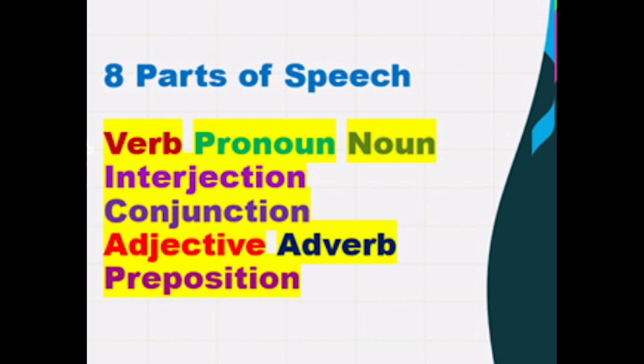The 8 parts of speech are verbs, nouns, pronouns, adjectives, adverbs, prepositions, conjunctions, and interjections. Additional help can be found on the English Rules tab in this website for all the following topics. Verbs show action or a state of being. Every sentence and clause must have a subject, noun, or pronoun, and a verb.